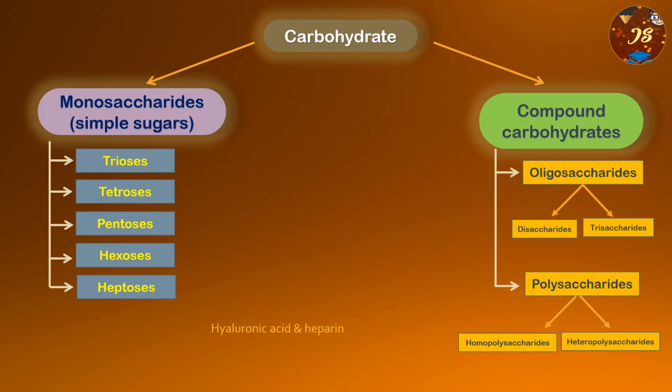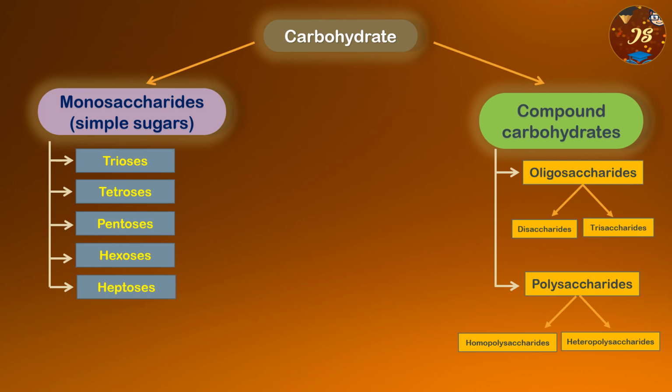Okay. The next subdivision is heteropolysaccharides. Examples are hyaluronic acid and heparin. Heparin we have in our body. Okay, it's an anticoagulant. So these two are the examples of heteropolysaccharides, or it is also known as heteroglycans. Like homopolysaccharides are also known as homoglycans.